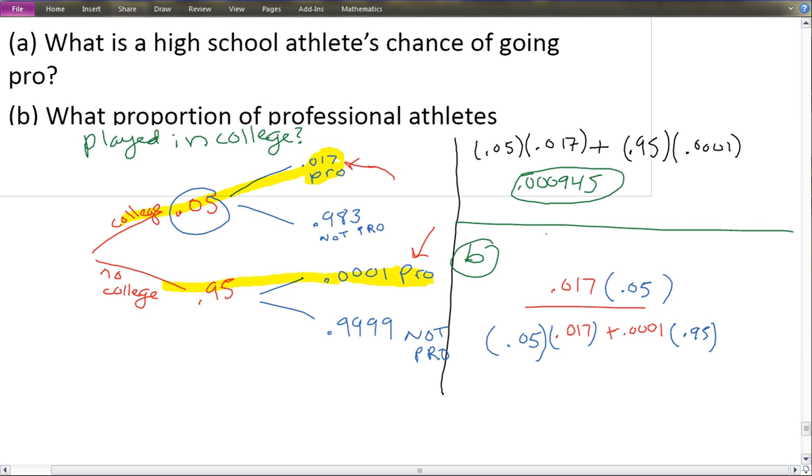I'm also going to type it in here. Okay, and this time, assuming my numbers are correct, I got just about 90%.